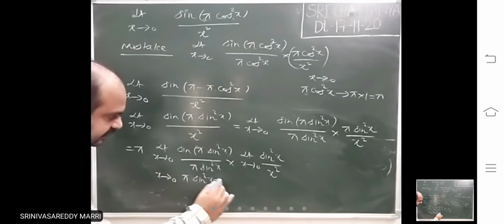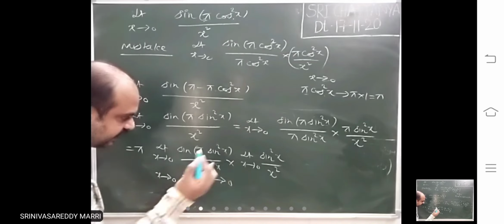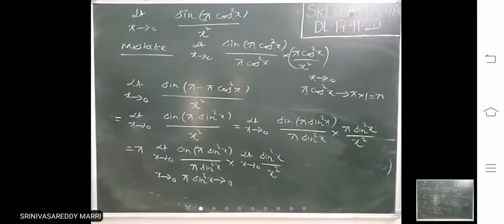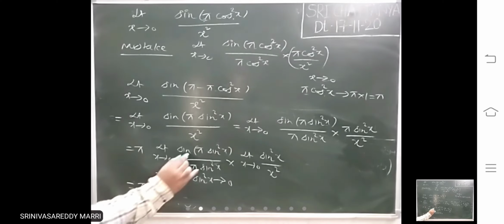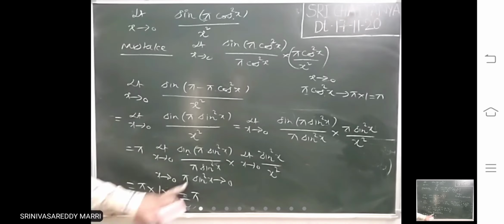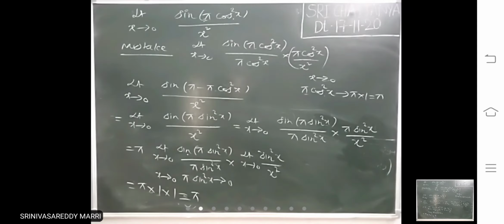If x is 0, pi sine square x will become what? It will tend to 0. Sine f of x by f of x tends to 0. That means this is 1, and this is a standard limit 1. That means the answer is what? Pi. Like that, while dividing and multiplying and writing the standard limit, whatever the function is there, that must tend to 0.